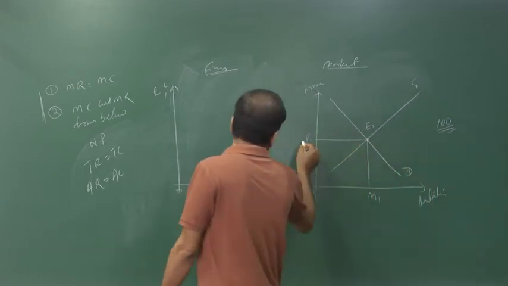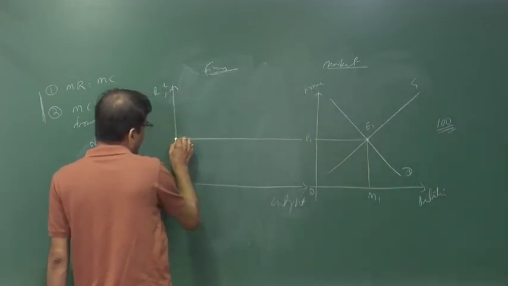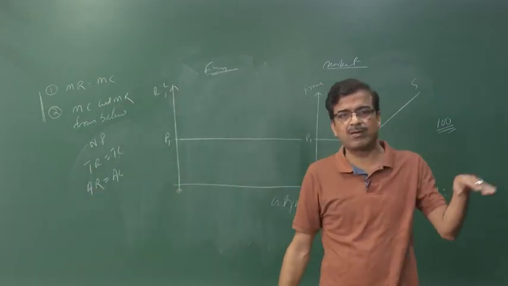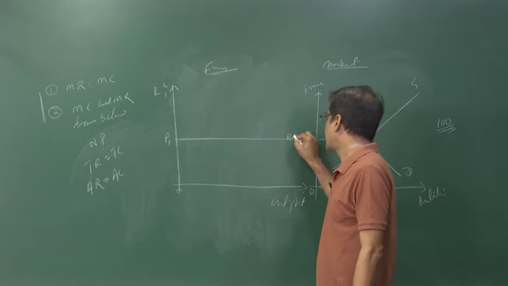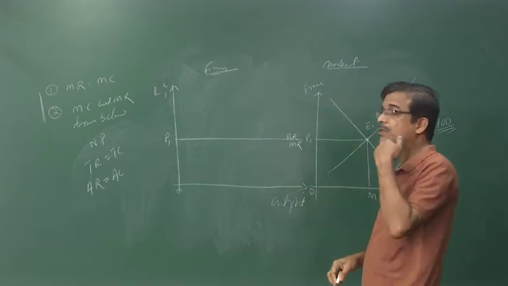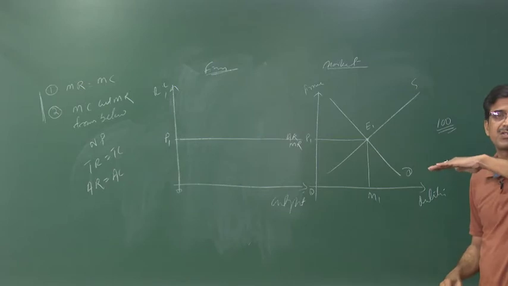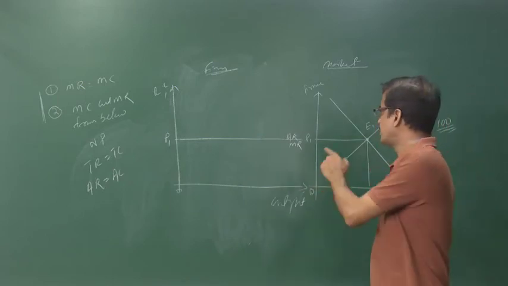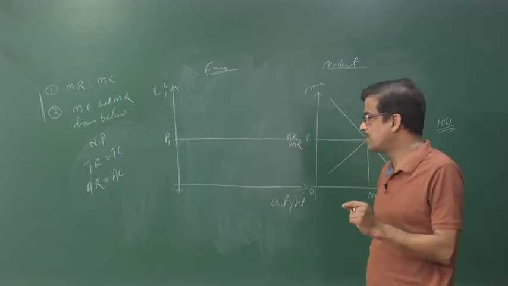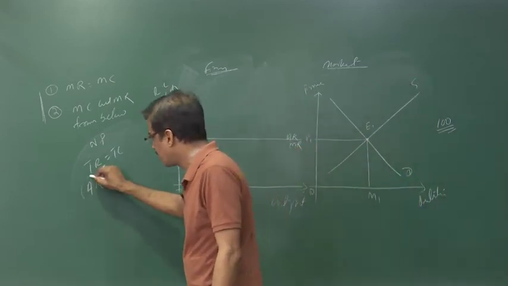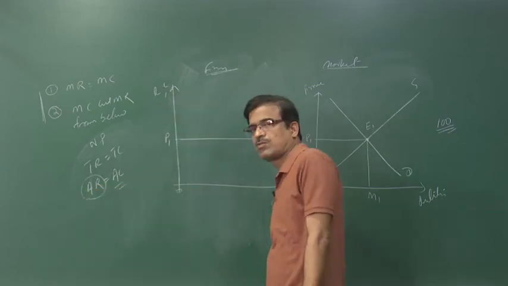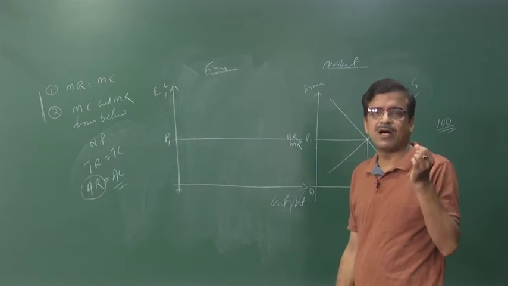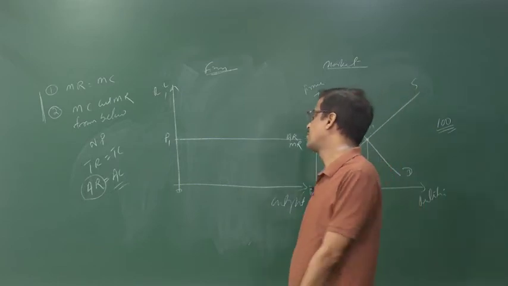When that particular price is accepted by all the firms inside the industry, the equilibrium price is called the price line, or the average revenue or marginal revenue curve, or the demand curve, which is a horizontal straight line. In this horizontal line we represent the average and marginal revenue. And the condition is that the average revenue curve must be equal to the average cost. It is possible when the average cost is tangent to the average revenue.